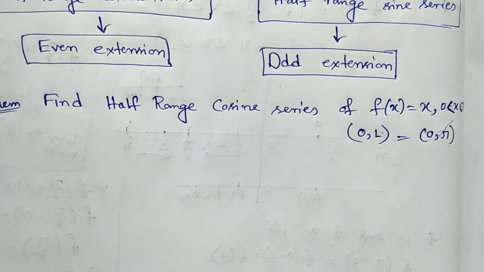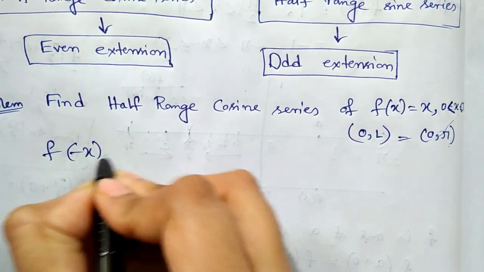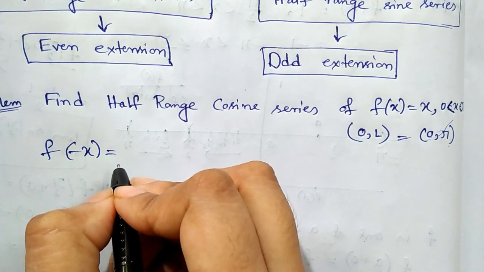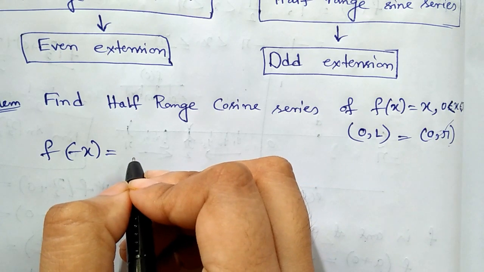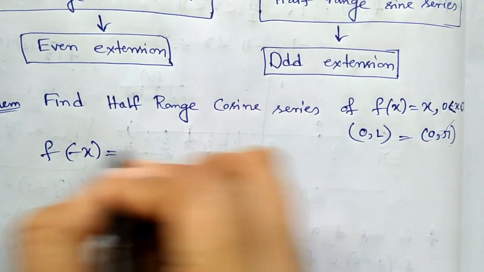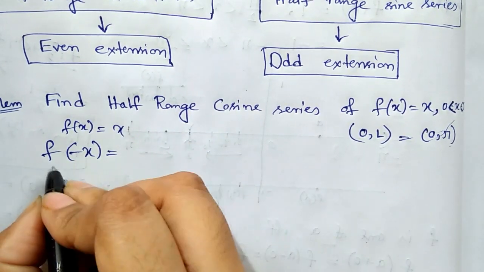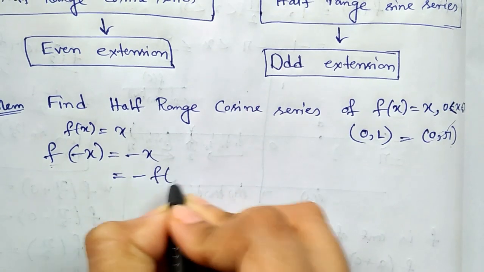So you are going to check odd and even function like this. f(-x) equal to what is the value? Either it is f(x) or it is minus f(x). Here f(x) equal to x, so f(-x) equal to -x, therefore minus f(x).